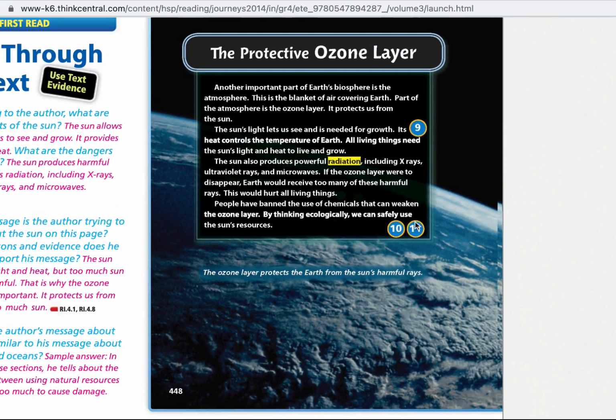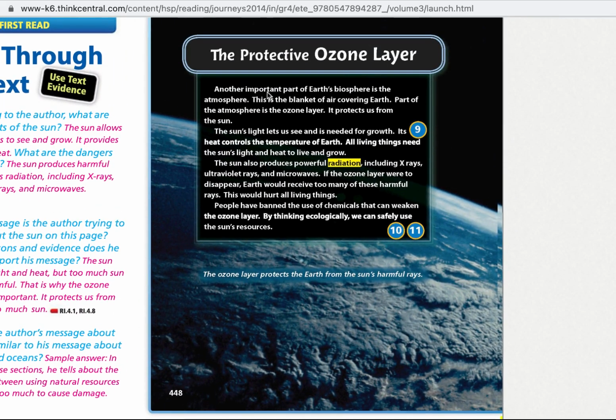The protective ozone layer. Another important part of the Earth's biosphere is the atmosphere. This is the blanket of air covering the Earth. Part of the atmosphere is the ozone layer. It protects us from the sun. The sun's light lets us see, and it's needed for growth. Its heat controls the temperature of Earth. All living things need the sun's light and heat to live and grow.